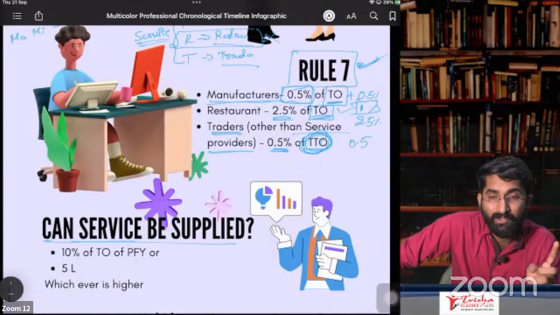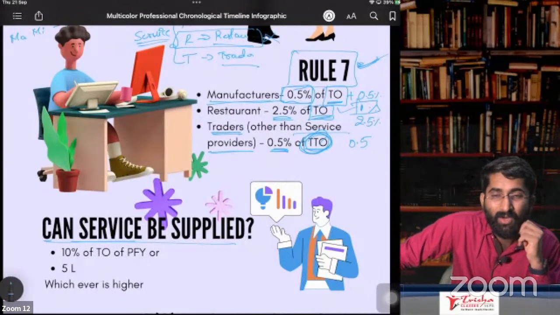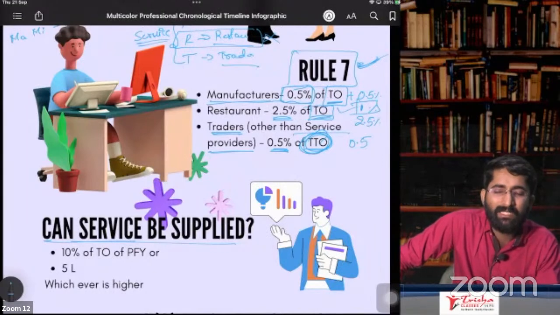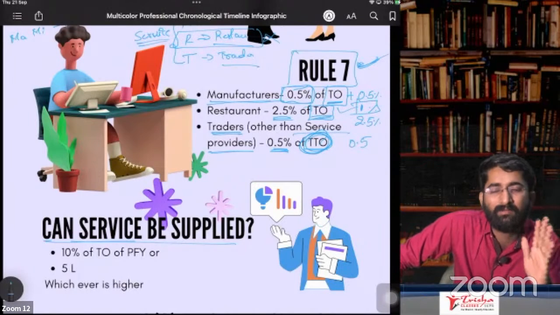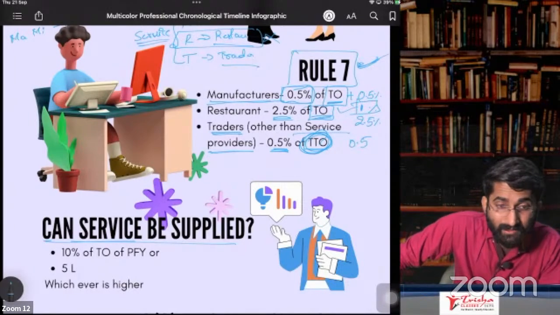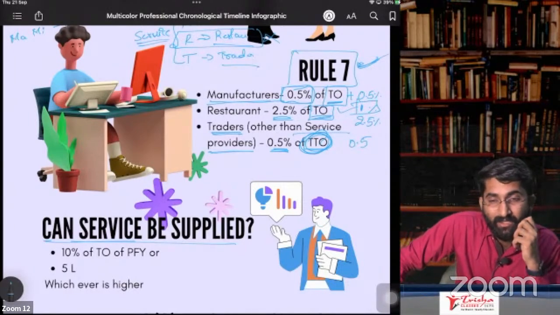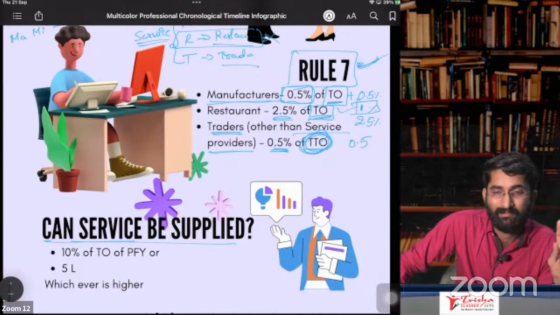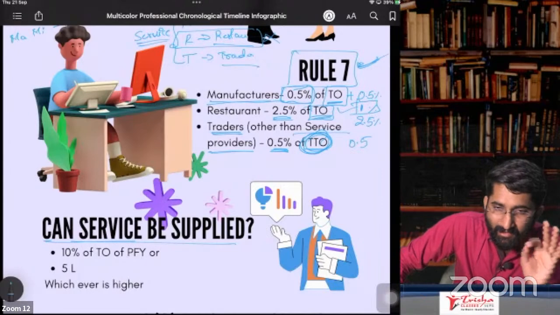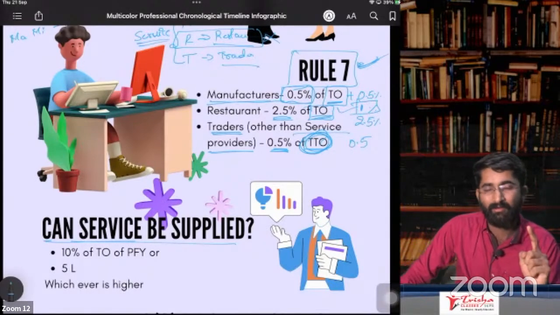No. Composition is eligible for those who are exclusively supplying the goods. Now, is there any business? 99% of the business in India, they provide some or the other service. In that case, the exclusive supplier of the goods condition was removed. So the government said that you are a composition dealer.